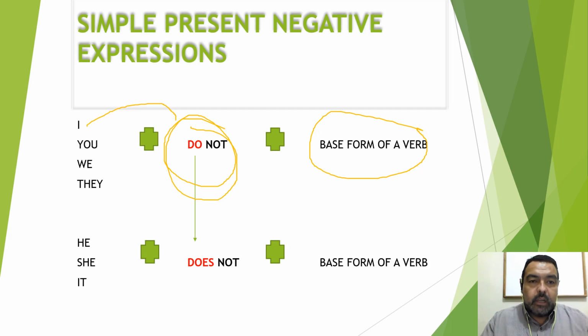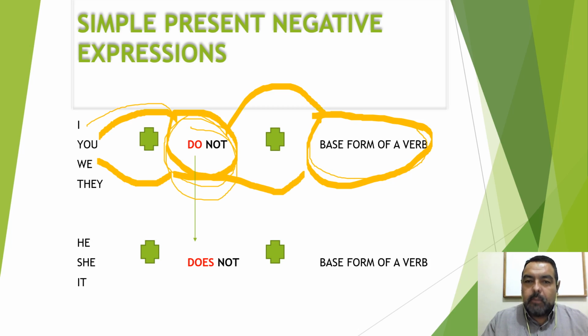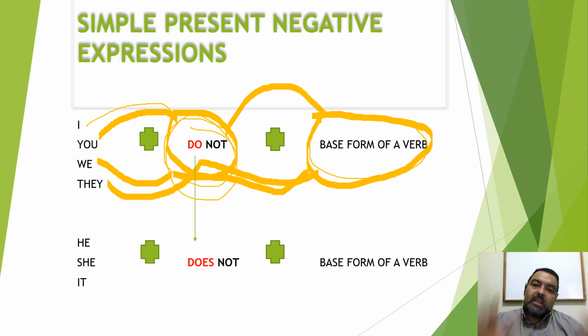Tú no corres, you do not, plus the base form of the verb. Nosotros no corremos, we do not, plus the base form of the verb. Ellos no corren, they do not, plus the base form of the verb. So let me explain something very clear. When I'm talking about the base form of the verb, I can say run.